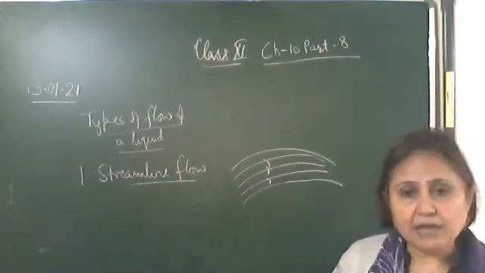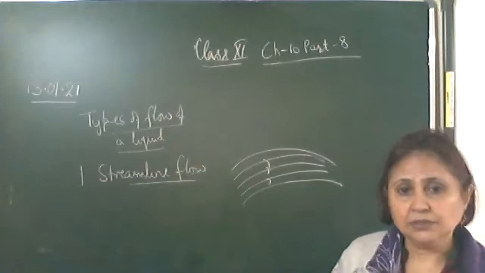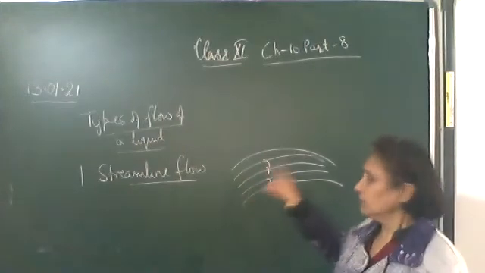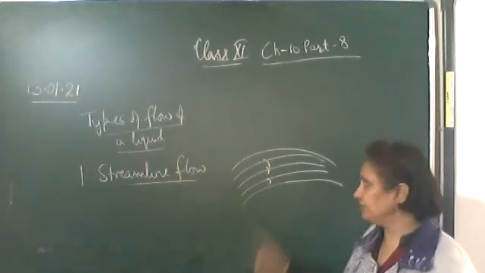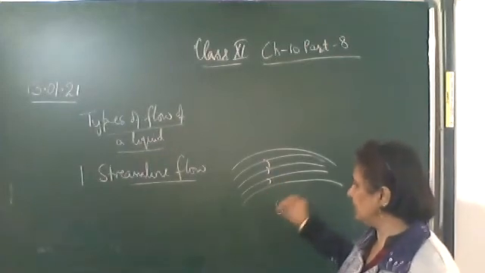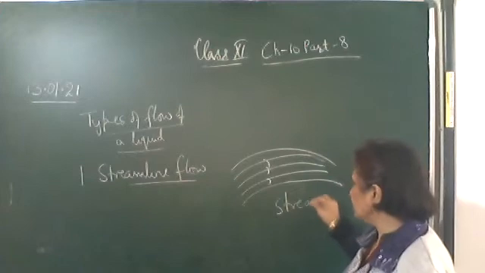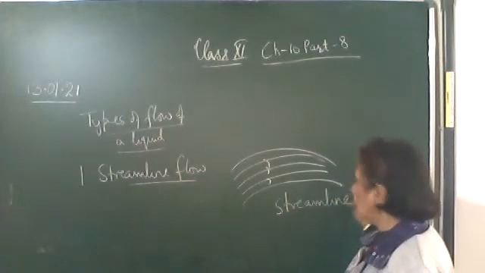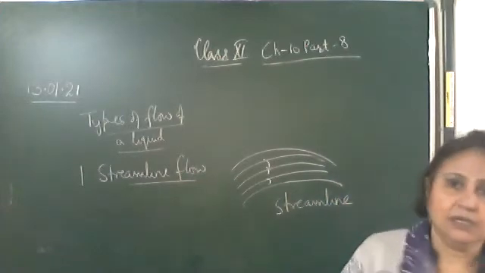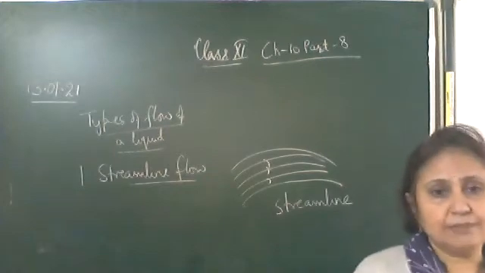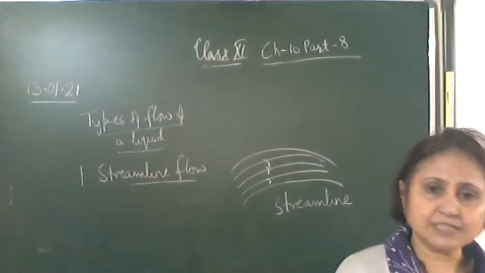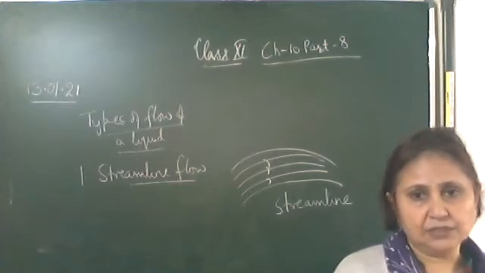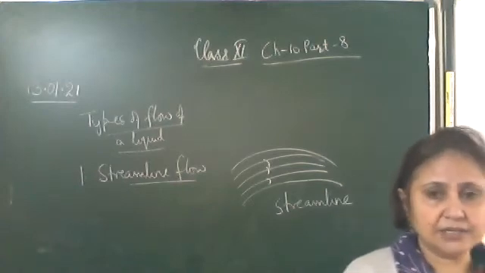Write down: the path of flow of the liquid is called a streamline. And two streamlines can never intersect.